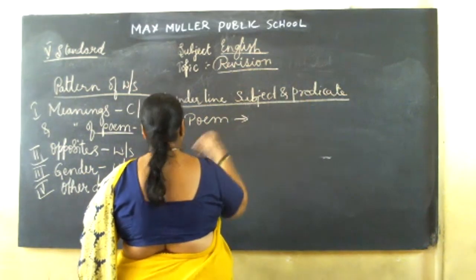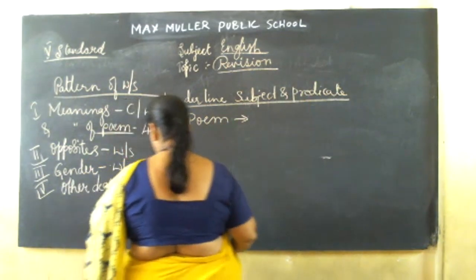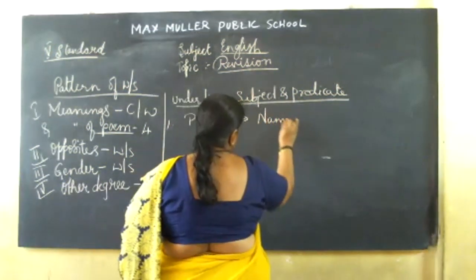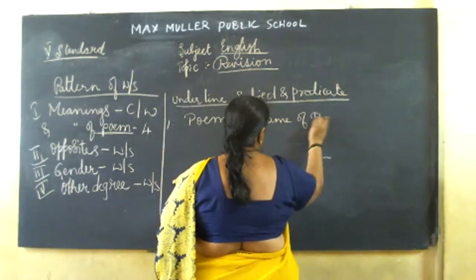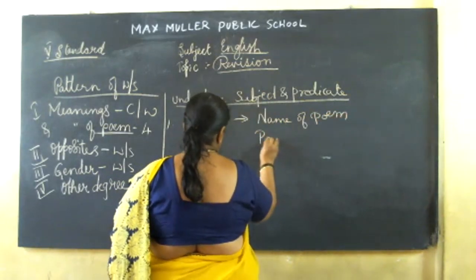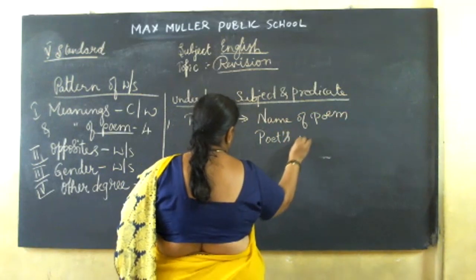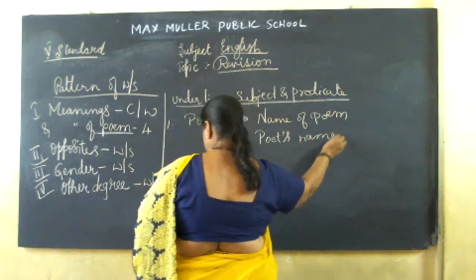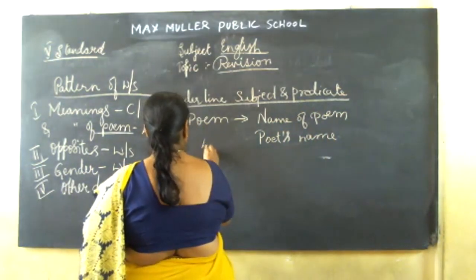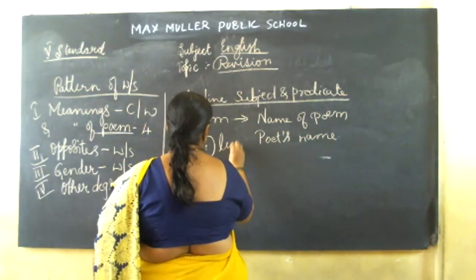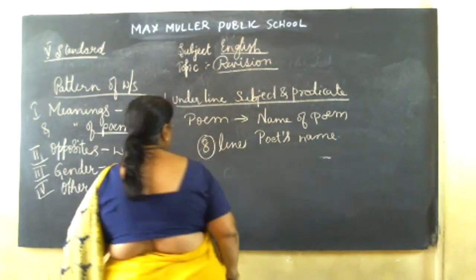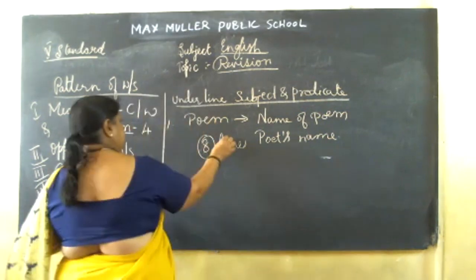For this, you have to write the name of the poem. I am telling you now only, and the poet's name. Then 4 lines of the poem you have to write. Sorry, 8 lines. It's not 4 lines. It is an 8-line poem. You have to practice it.